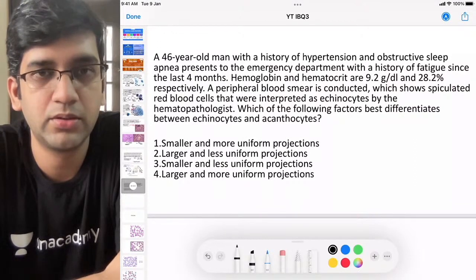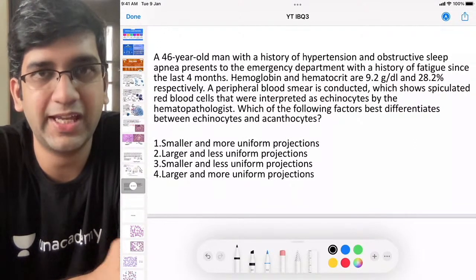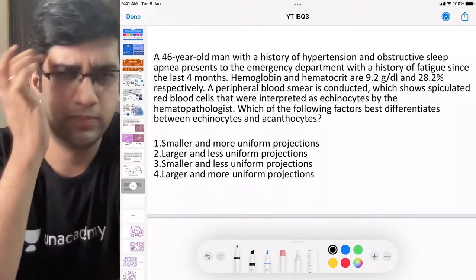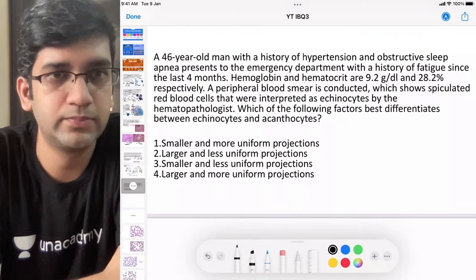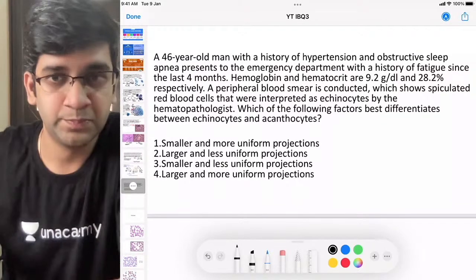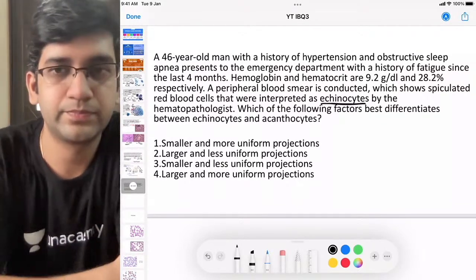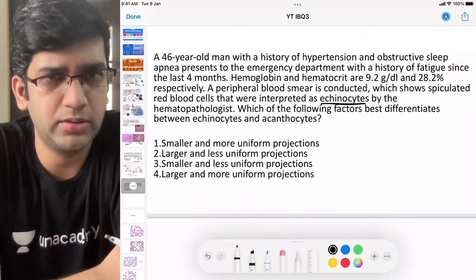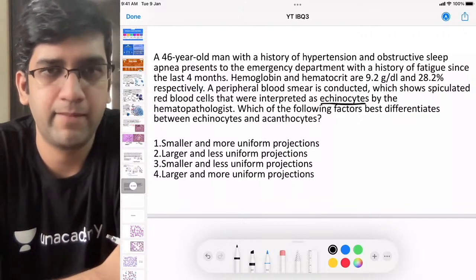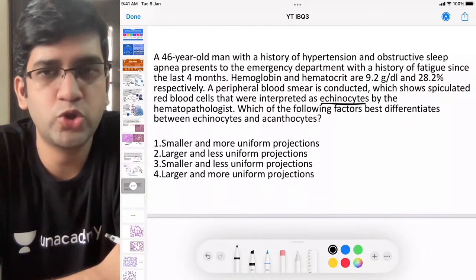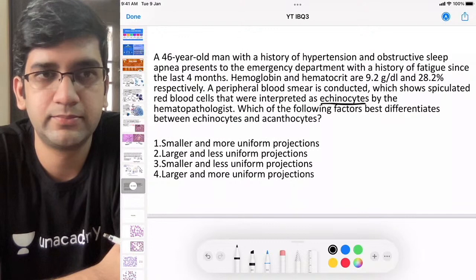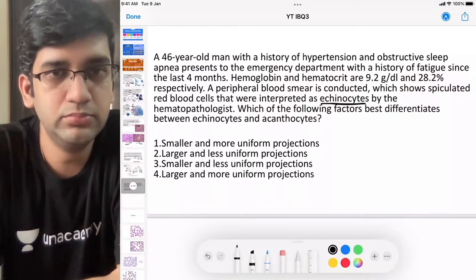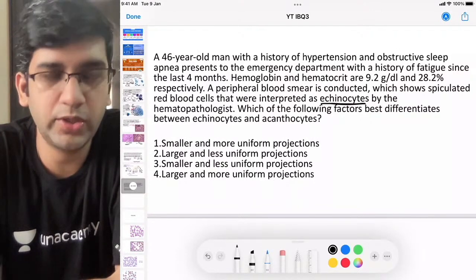The question is simple. Which of the 4 options describes echinocytes? That's very classically given in the question as well. Bindu started with 4. It's echinocytes. Preetham is also for D, 4 again. Anyone wants to differ? It's fine if you're wrong. Okay, all of you are going for 4.